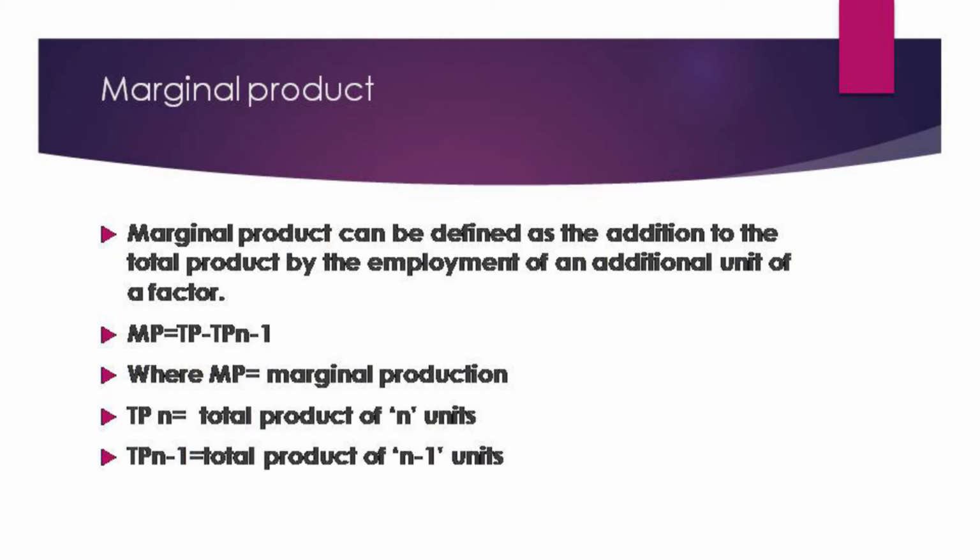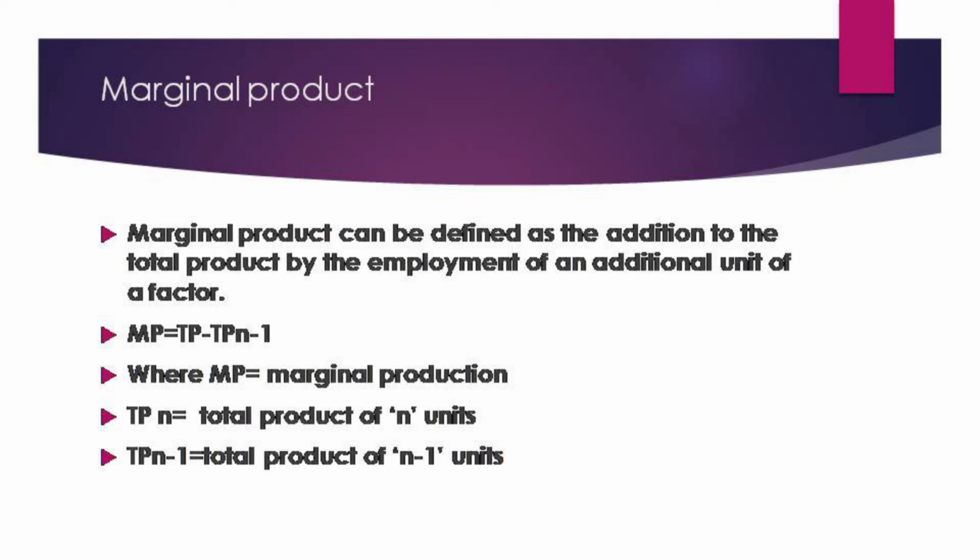For your average product, you can see here, the average product produced by 4 units of labor and capital is 17.5, which is calculated as AP is equal to TP divided by L. So AP is equal to 70 divided by 4, because 70 is your total product and 4 is your labor. When you divide, you get the answer 17.5 as your average product.